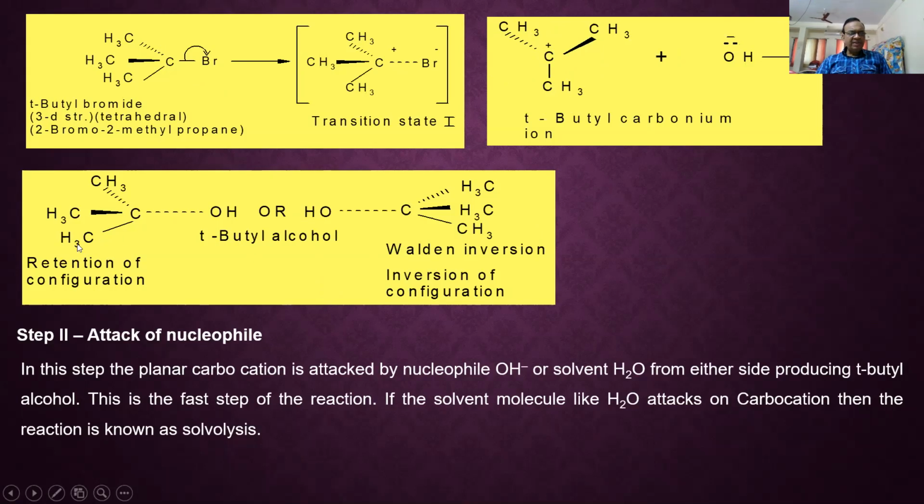What is the meaning of retention? So these groups on the left side, if they remain on the same side, it is retention. And if this side changes, this 3-methyl group, see the sign, so this side changes, that's why it is an inversion. It was discovered by Walden, that's why Walden inversion of configuration.